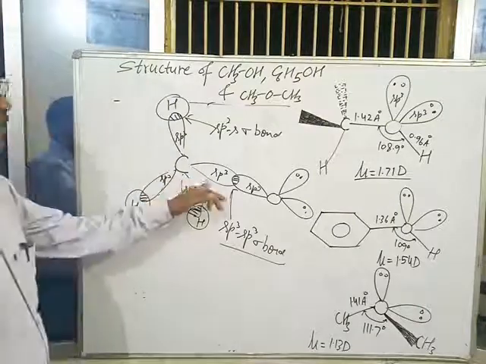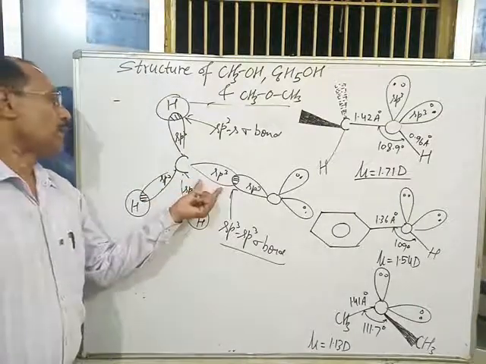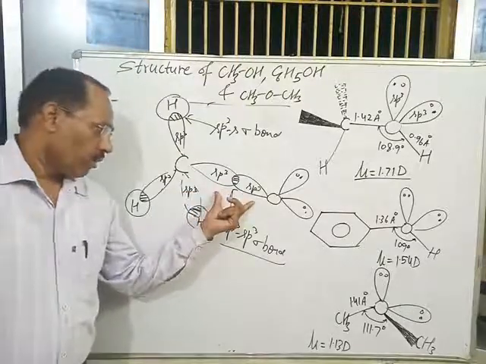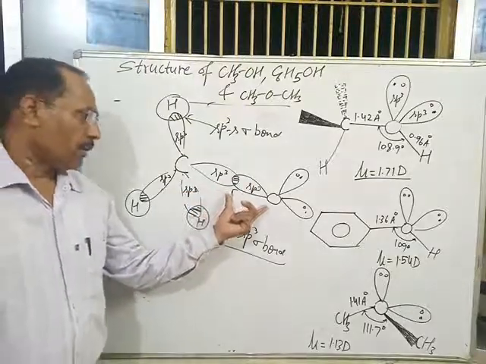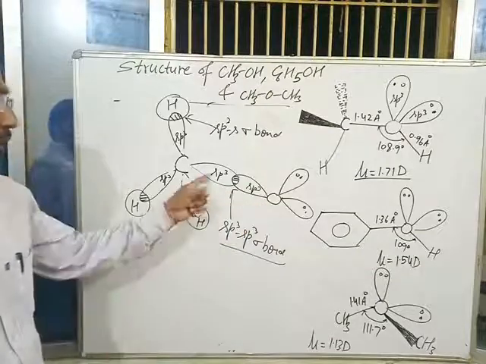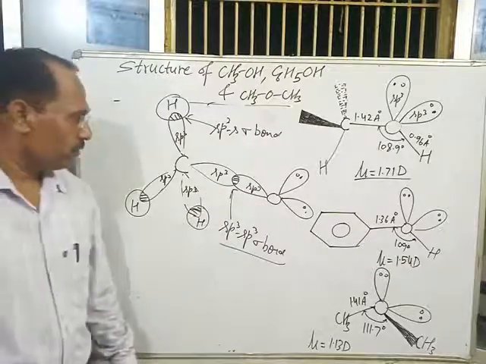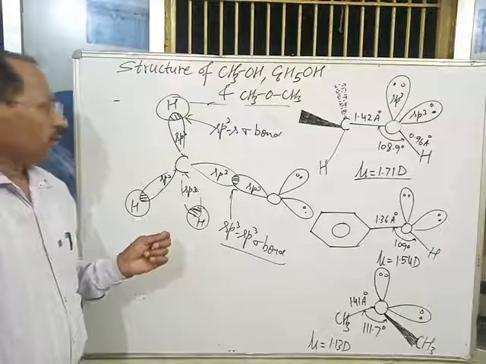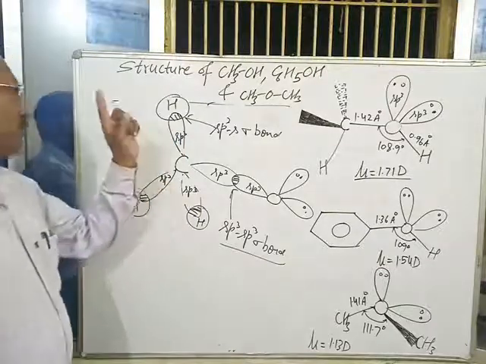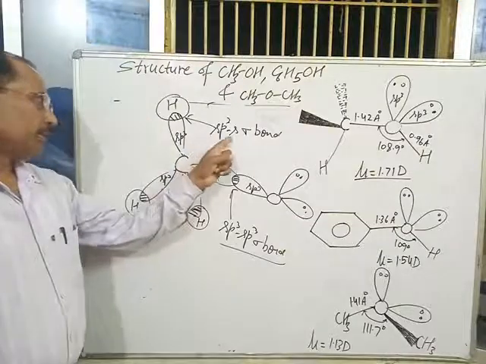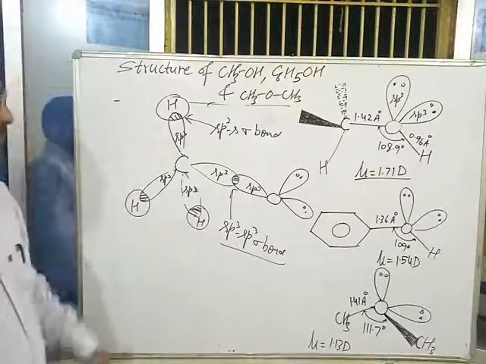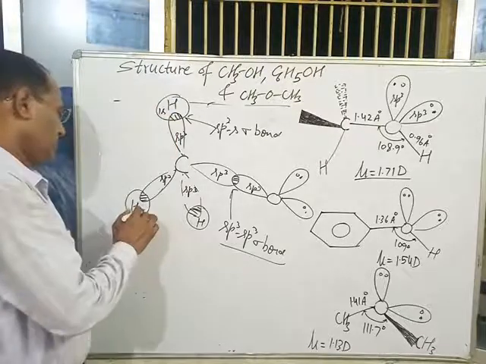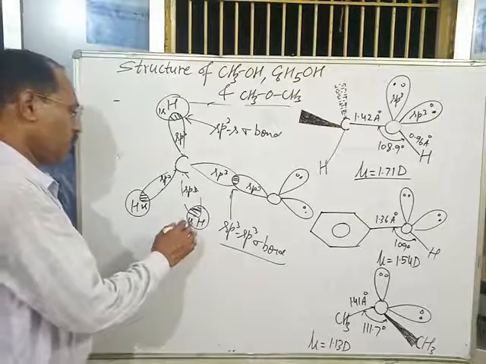Out of 4 orbitals, one hybrid orbital of carbon overlaps with one sp3 hybrid orbital of oxygen to form an sp3-sp3 sigma bond, and the rest of the 3 sp3 hybrid orbitals of carbon in alcohol form 3 sp3-s sigma bonds with the 1s orbitals of hydrogen atoms.